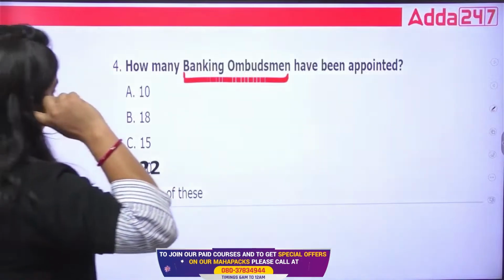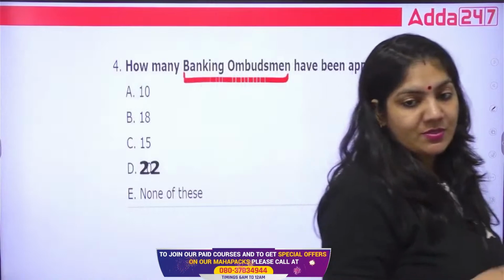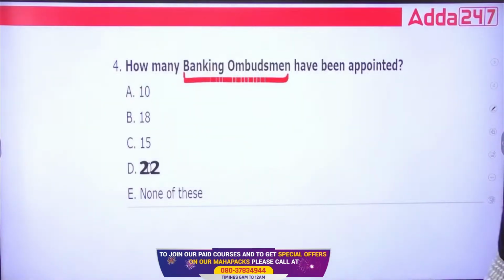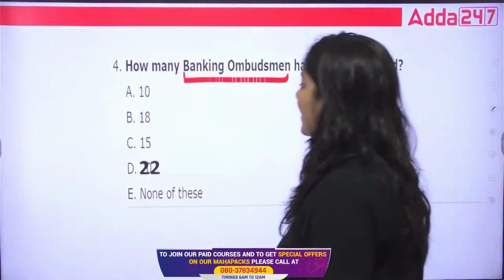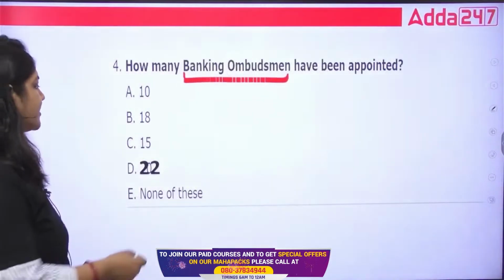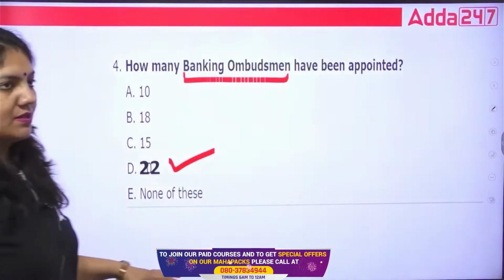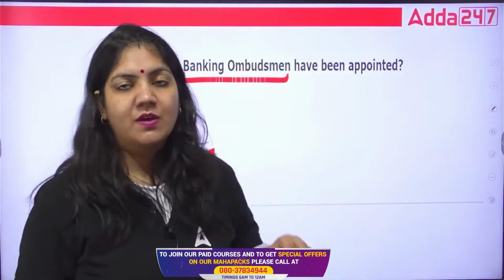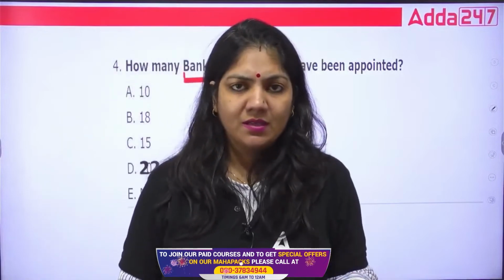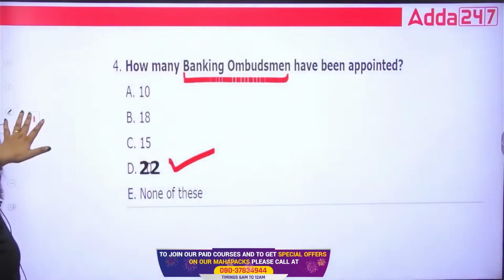Yes class, how many banking ombudsman have been appointed? Whether it is 10, 18, 15, 22, what is the right answer? The banking ombudsman total is 22. Right now this Banking Ombudsman Scheme 2006 has been removed, but still it is part of the syllabus, so that's why we have to see all this. Okay, so 22 is the right answer.